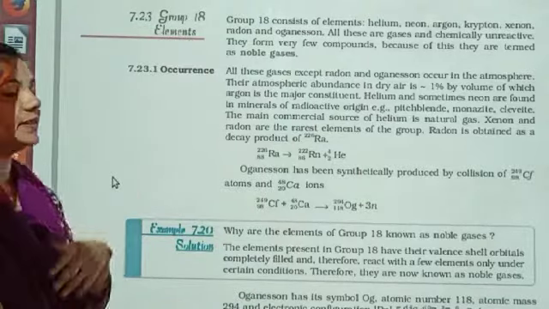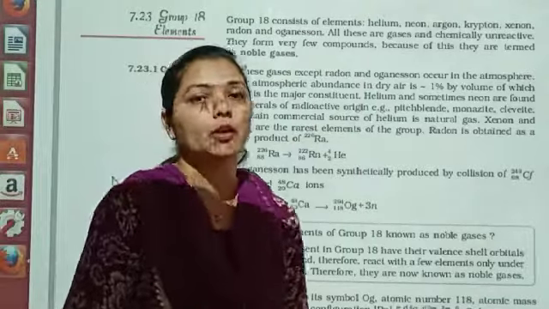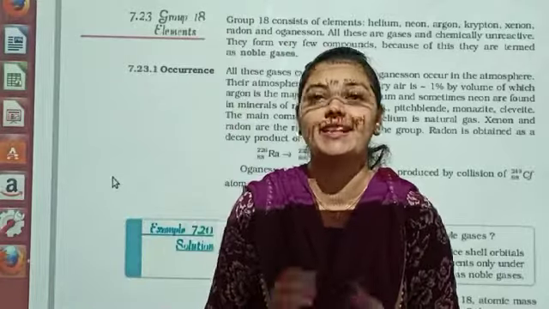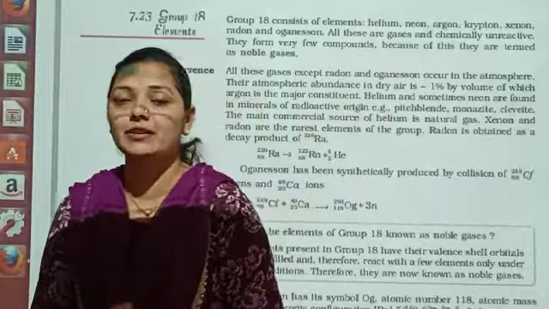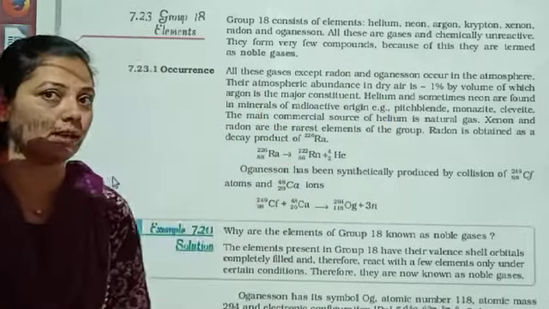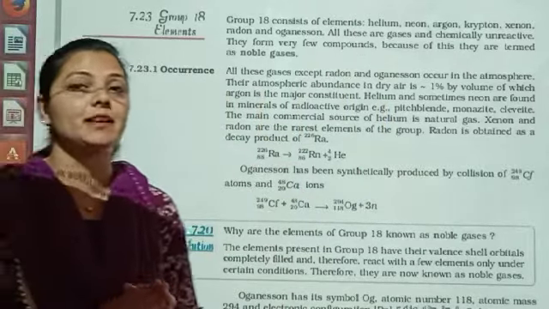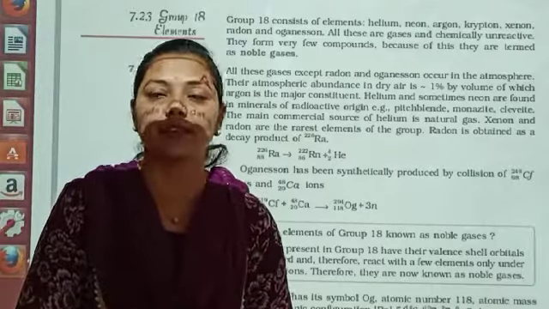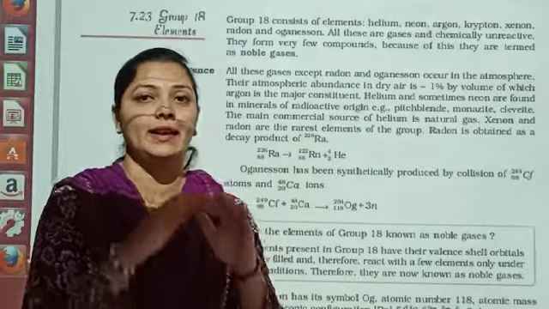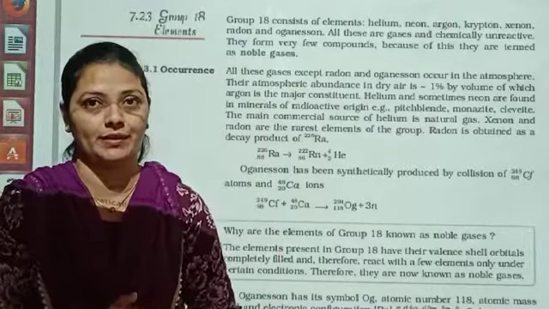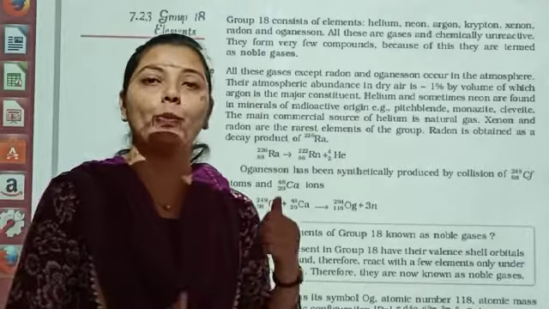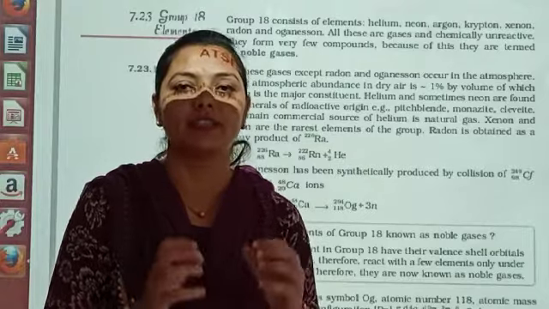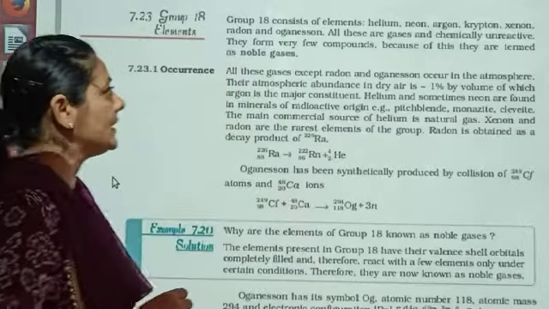Group 18 elements. Now dear students, a very important thing, group 18 is going to have 8 electrons in their outermost shell. It means that they are the elements which are most stable. As you know that there is a requirement of 8 electrons in the outermost shell, the electron valency is complete over there. So compared to all the groups before which we have studied, group 18 is very stable. So let us see that.